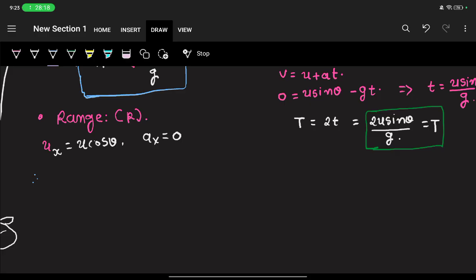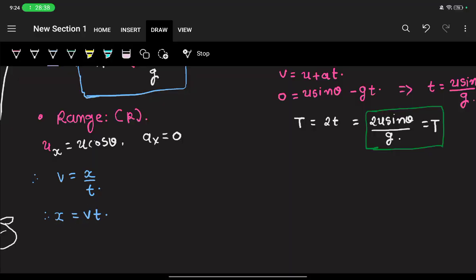But that would require too much effort, so I'll give you an alternate method. You do know that velocity is equal to distance over time, right? So from here can you write that x is equal to vt?